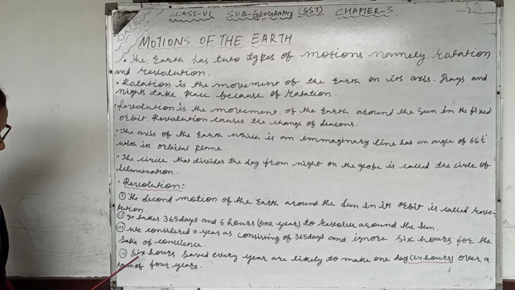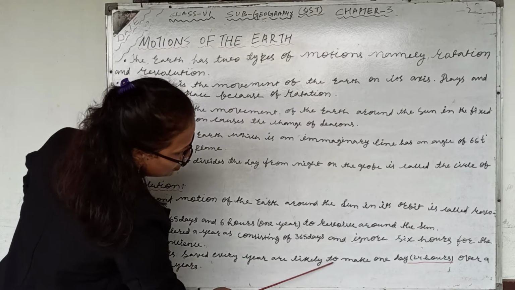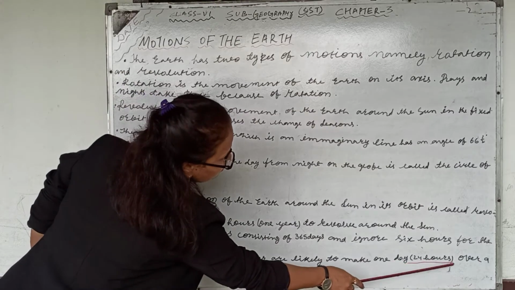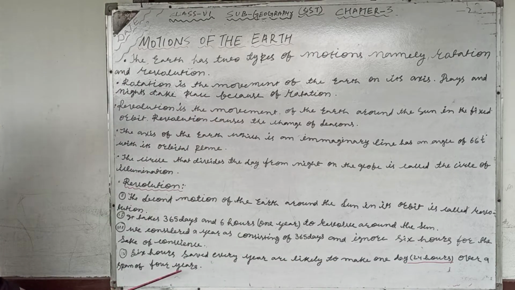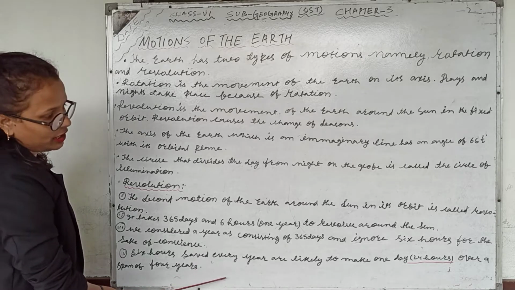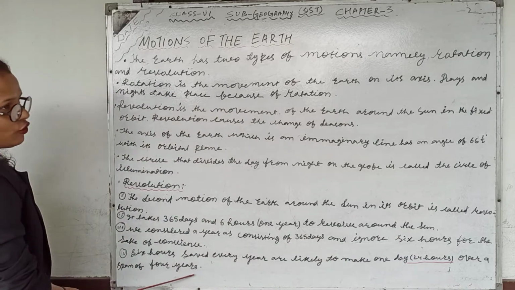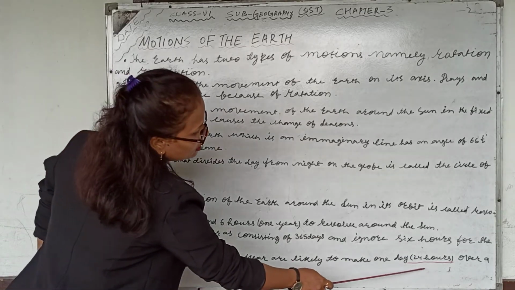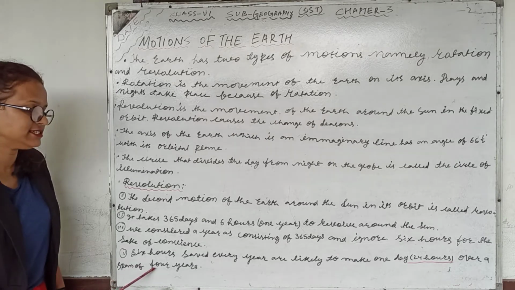Point number 4, 6 hours saved every year are likely to make 1 day of 24 hours over a span of 4 years. So every year we are adding 6 hours, and after 4 years it completes 24 hours, so we get 366 days.